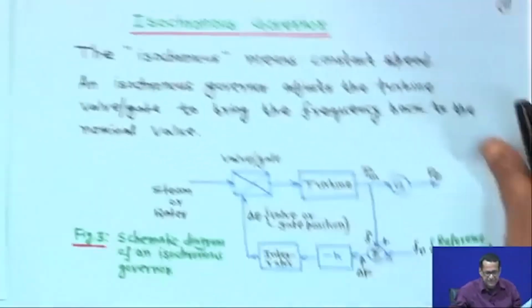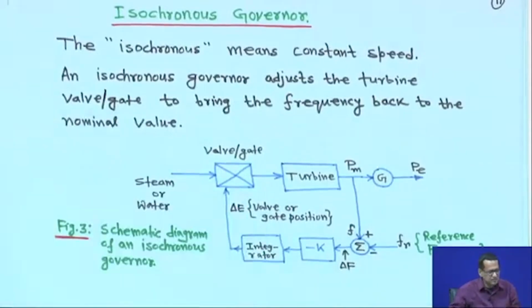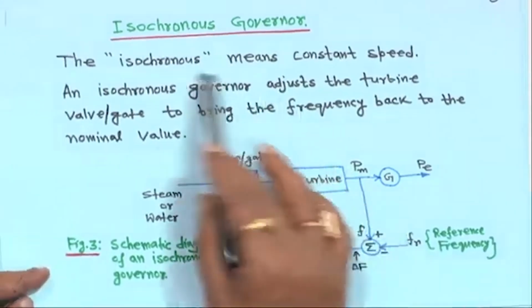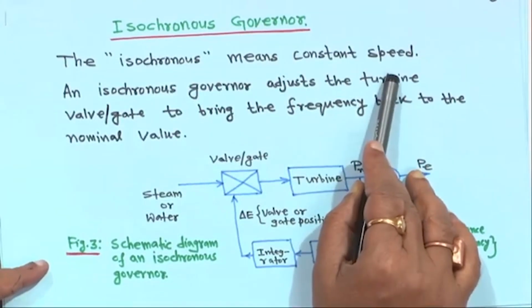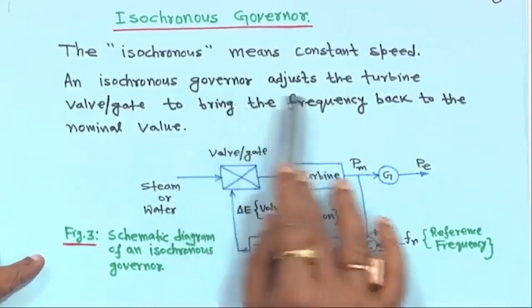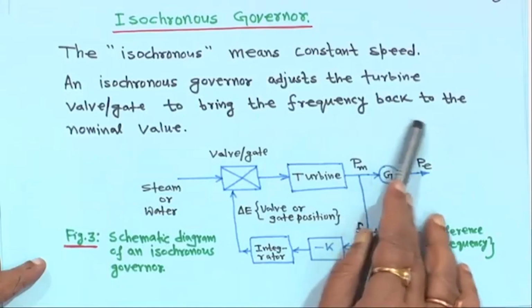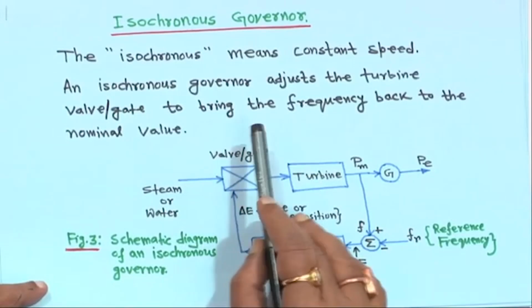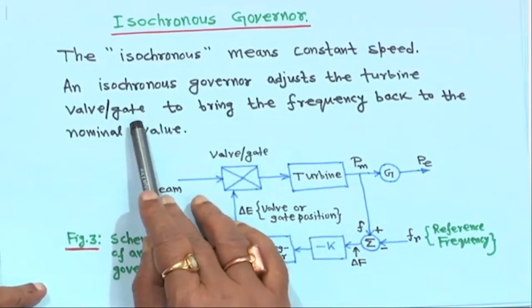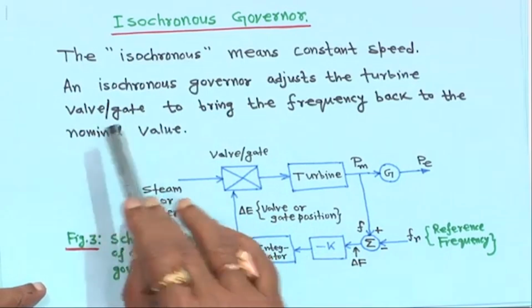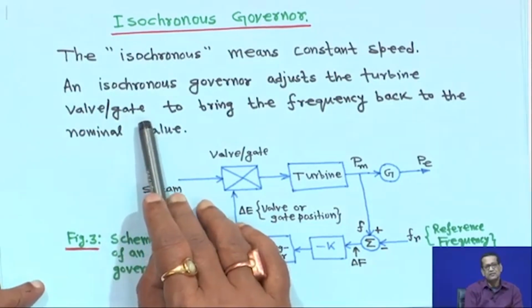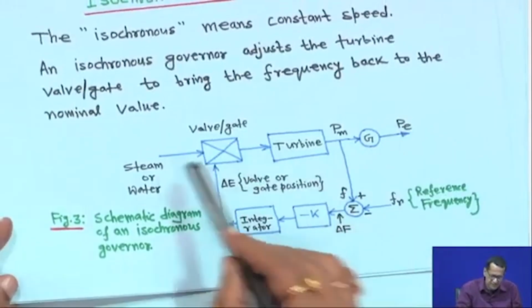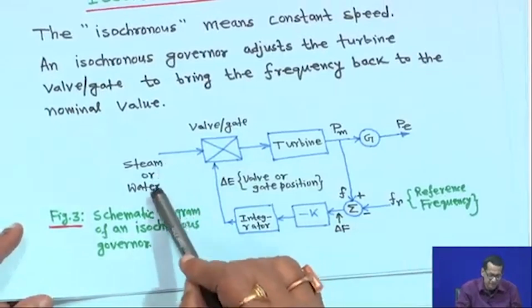Next is the isochronous governor. Isochronous means constant speed. An isochronous governor adjusts the turbine valve or gate to bring the frequency back to the nominal value. That means it will control the valve in the case of a steam plant, or the hydro gate in the case of a hydro plant, to bring the frequency back to the nominal value.